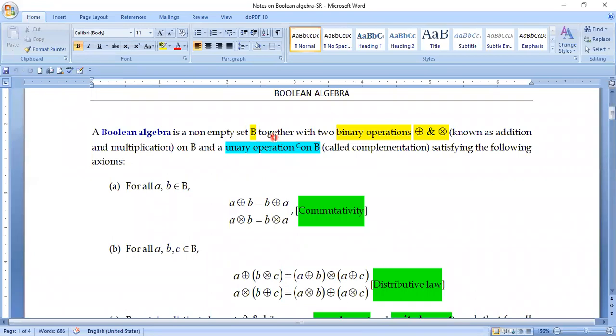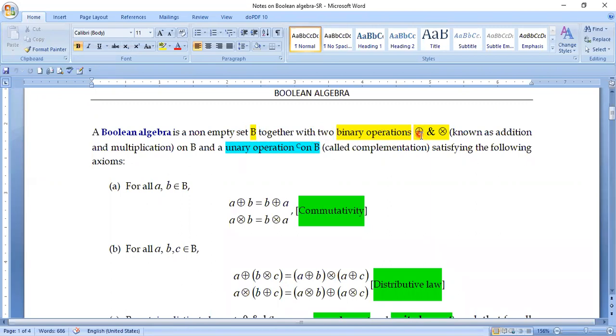In vector space, we defined two algebraic operations, one related to the set of vectors and another related to another set, which is called the set of fields. But here in Boolean algebra, we are going to define three algebraic operations on the non-empty set that we have considered. One algebraic operation is called addition, another is called multiplication, another is called complementation.